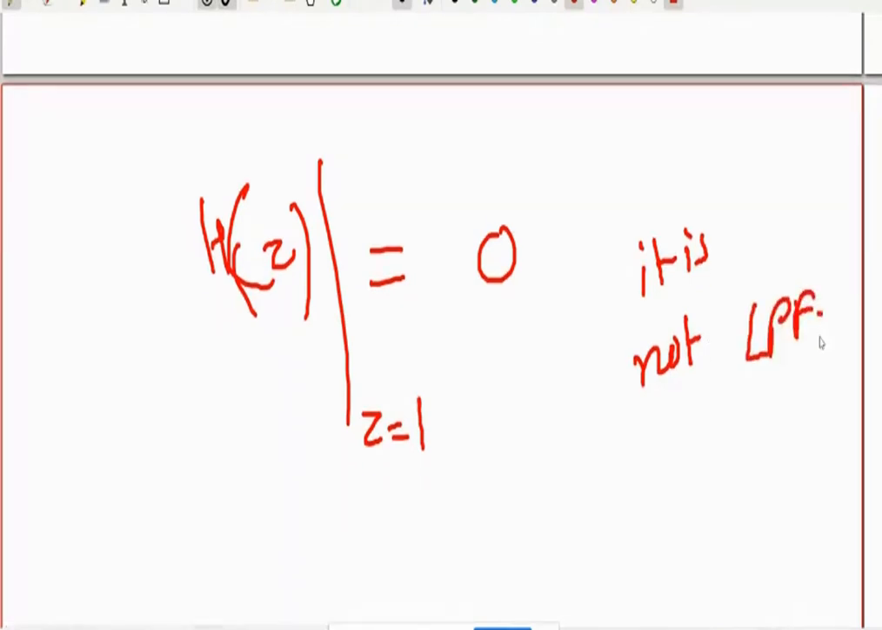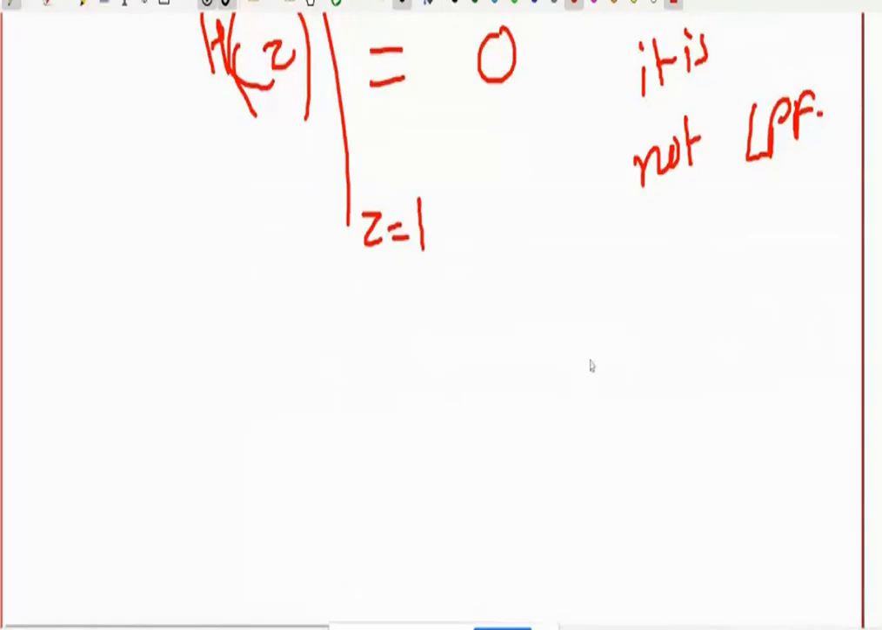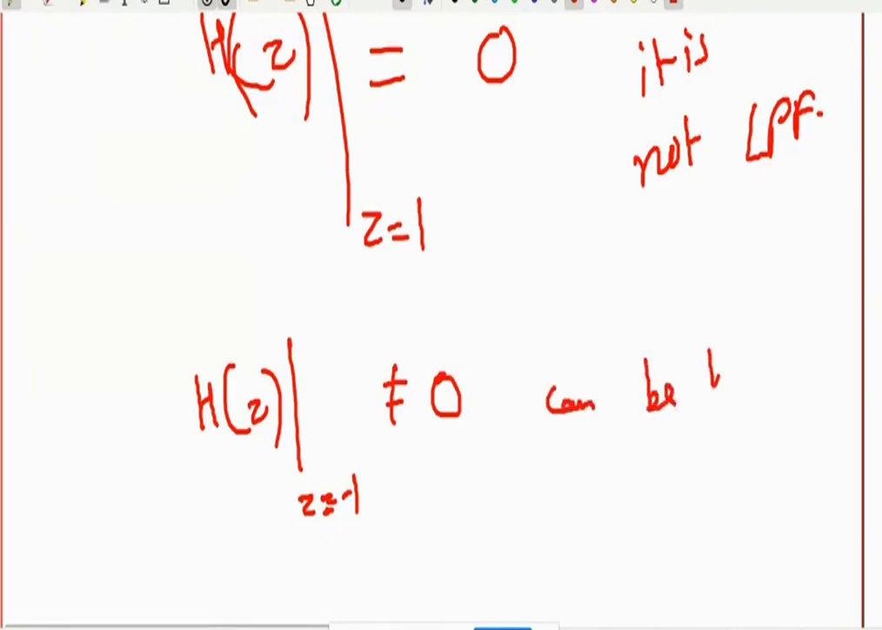Okay. Now the next substitution is z equal to -1. If I put z equal to -1, and if my h of z is non-zero, that means h of z has some value at z equal to -1. Z equal to -1 means at high frequency h of z has some value, that means it can be a high pass filter. It can be a high pass filter.